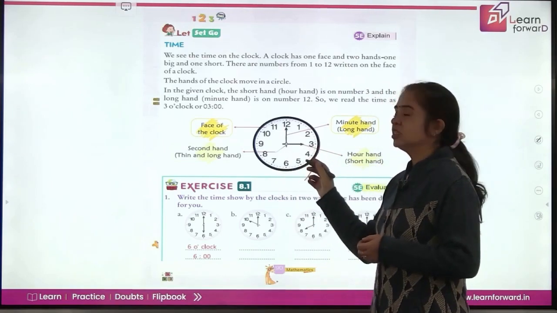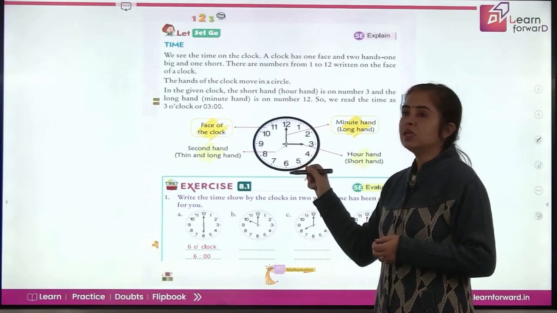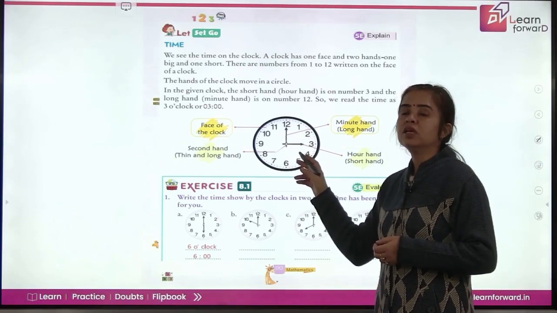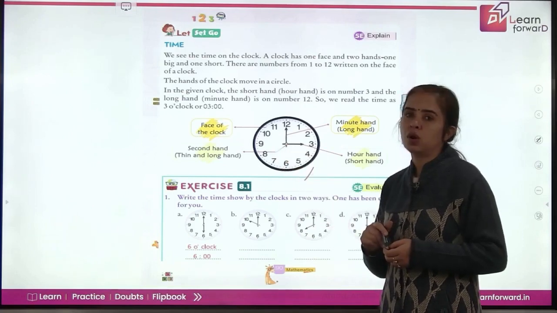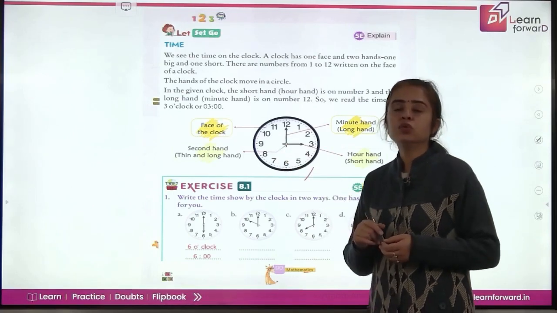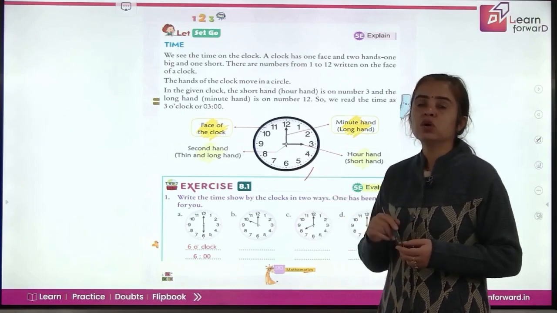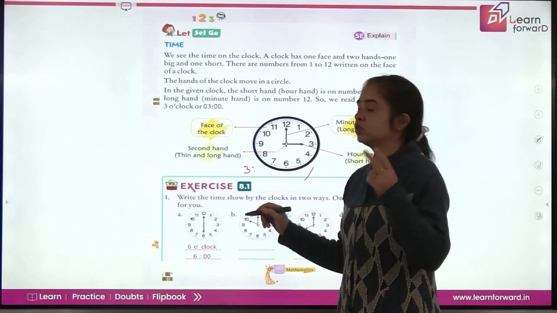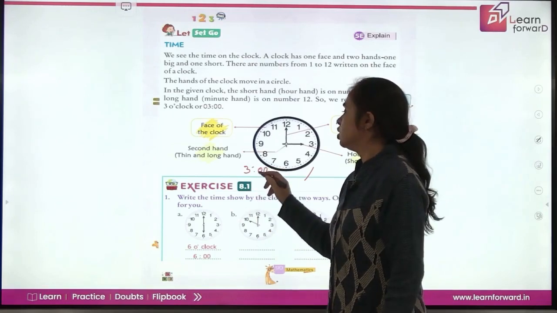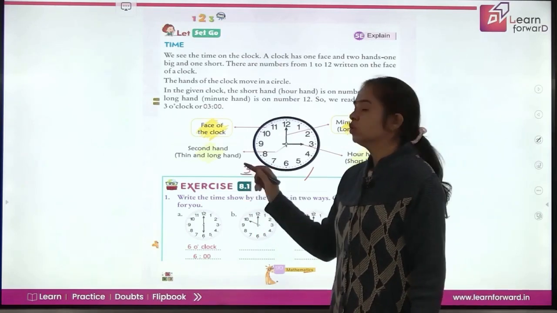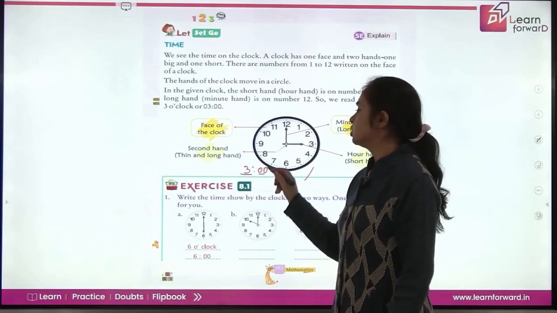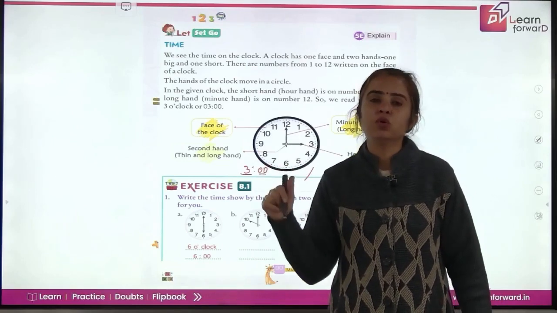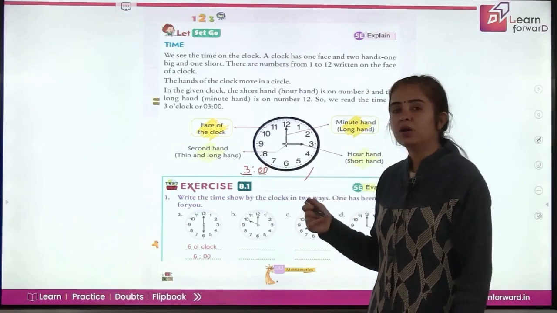So if you look at this picture, this clock, what do you see? The minute hand is at 12 and the hour hand is at 3. So the time here is 3 o'clock. And we can write it in two different ways. You can either write 3 o'clock or you can write 3, two dots, which we have to write, and then you put 2 zeros here. This shows how many hours and this shows how many minutes, because at 12 it is o'clock exactly, no more minutes, so it is 00 at o'clock time.